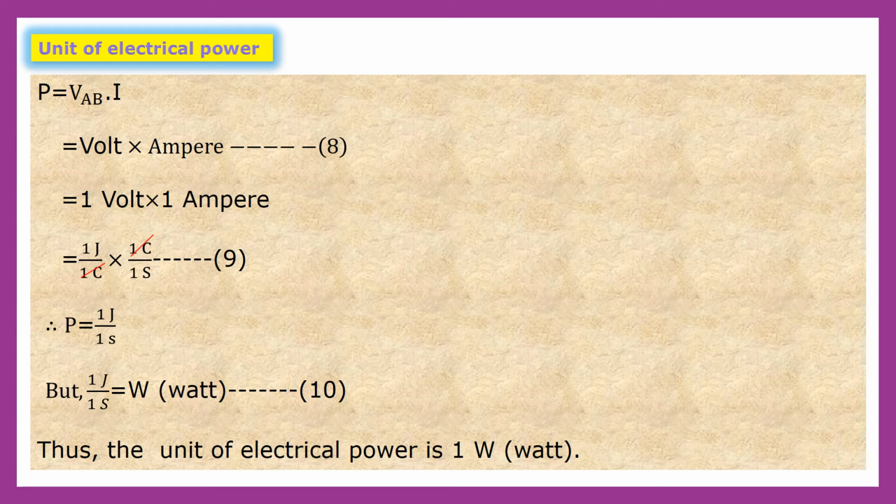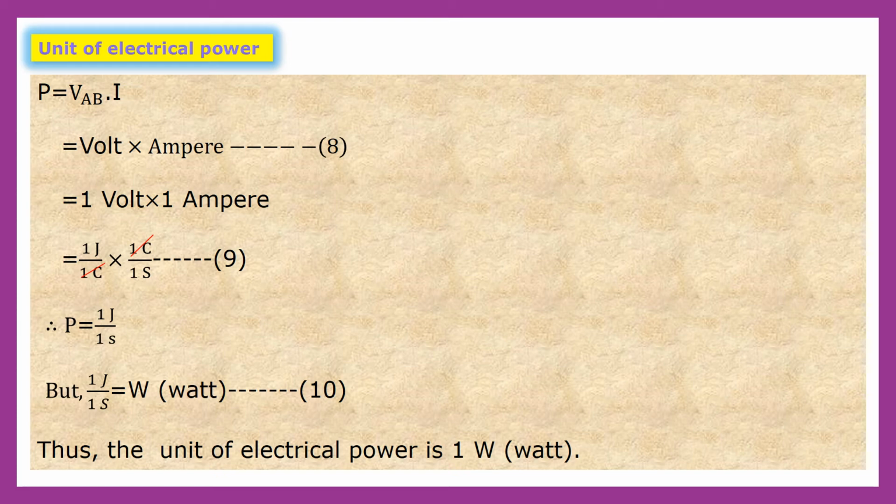But 1 volt means 1 joule upon 1 coulomb, because volt is the unit of potential difference. So we can write 1 joule upon 1 coulomb, and the ampere we can write in terms of 1 coulomb upon 1 second. Now the 1 coulomb in the numerator and denominator will cancel.